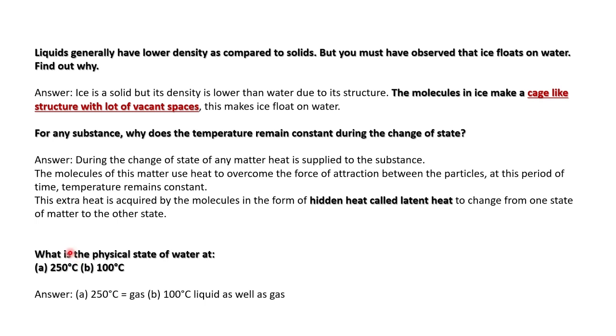So at 250 degrees Celsius, water will be in the gaseous state, and at 100 degrees Celsius, the water will be in a form between liquid and gaseous state. Everything will not be in gaseous form and everything will not be in liquid form. So at 100 degrees it will be between the liquid as well as gaseous state.